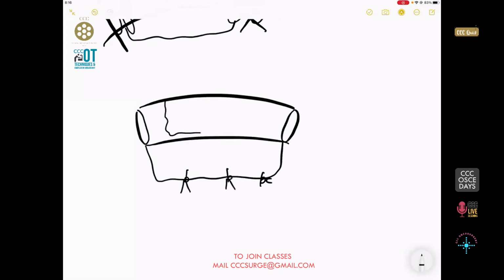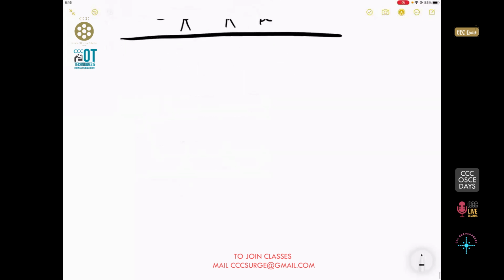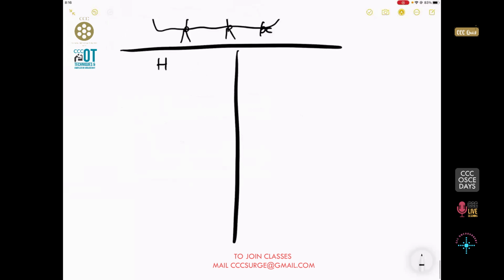If this is the necrotic piece of the bowel, always remember there has to be a zone of early necrosis or doubtful necrosis, and the last part always has to have a healthy margin. Now, how do you know that your bowel is going to survive? That means the difference between a healthy bowel versus a non-healthy bowel.